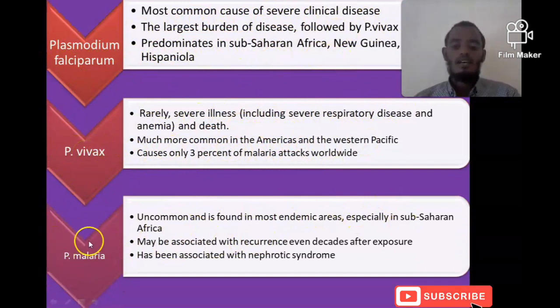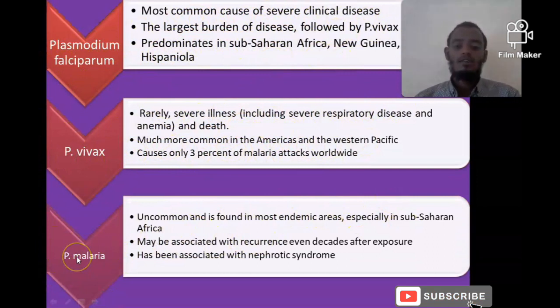So the recurrence in case of Plasmodium malariae is from the red blood cells, but the recurrence in case of Plasmodium vivax and ovale is from the liver. So the source of recurrent infection in vivax and ovale is the liver or hepatocytes, but in malariae it is the red blood cells.